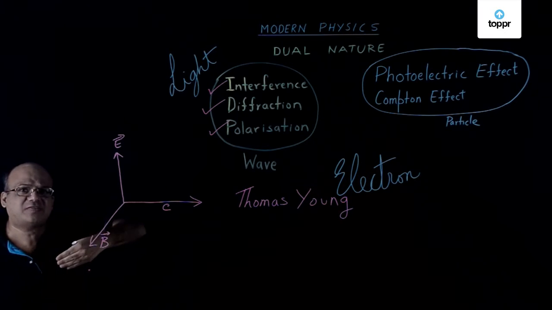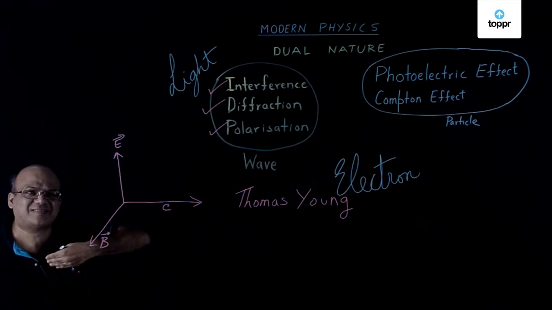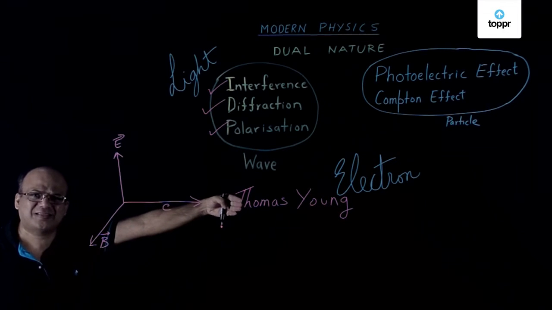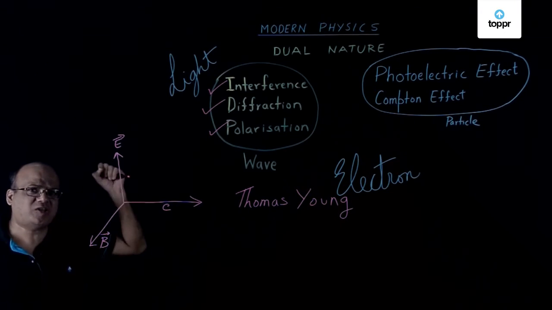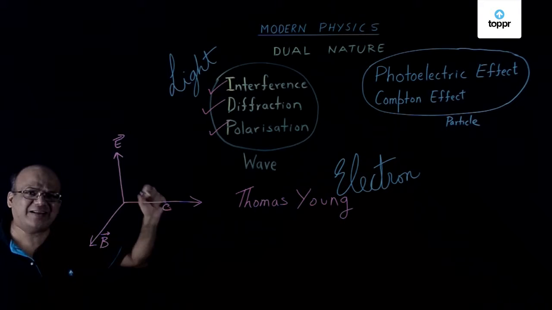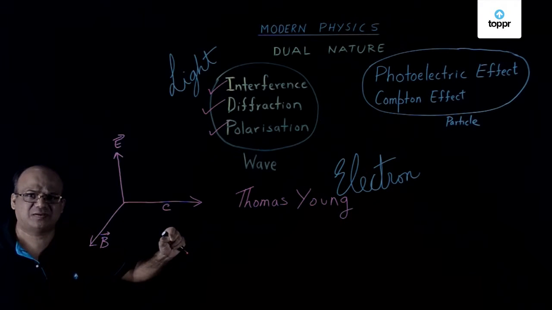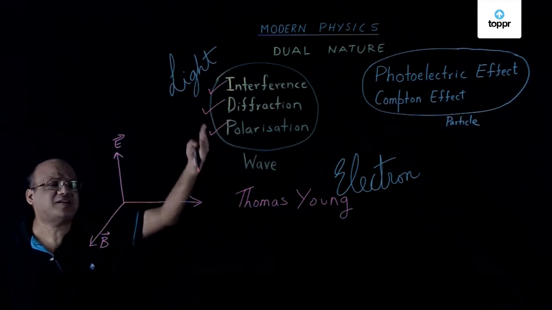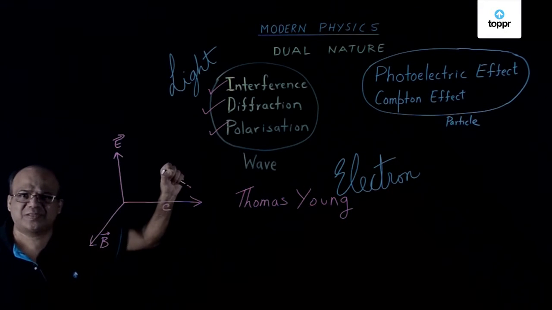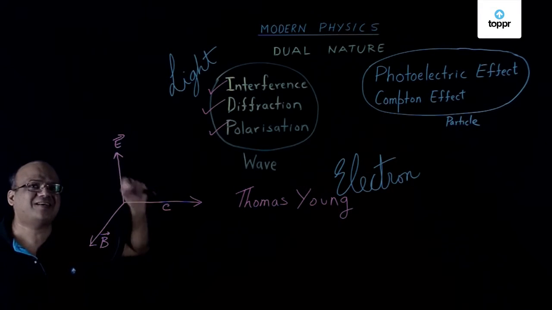The magnetic field oscillations are along z-axis. Light will travel along x-axis. All three are mutually perpendicular. That is why we say light is a transverse wave. In fact, polarization tells us that light is a transverse wave because polarization is a property of transverse wave.